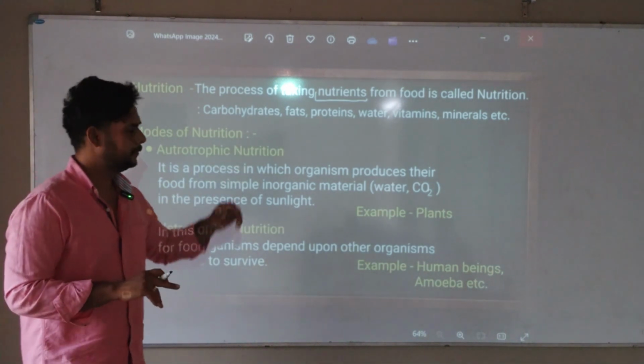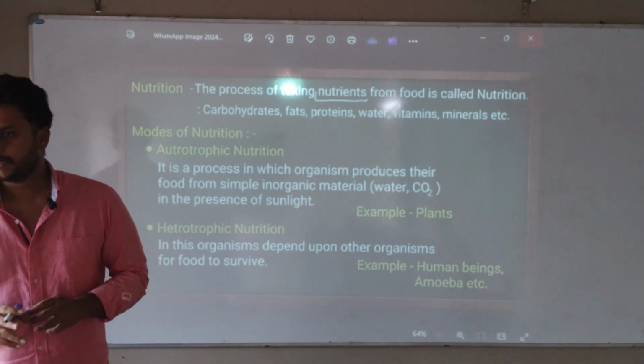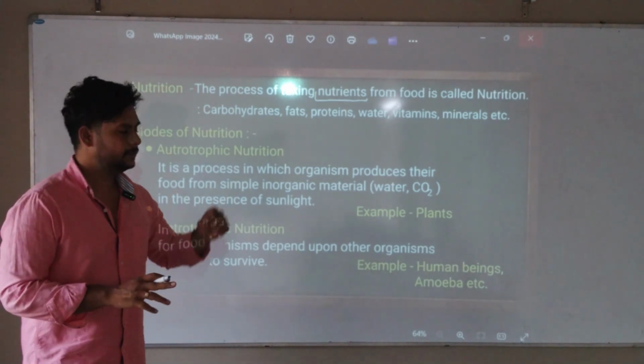Okay, fats. Where do we see fats? Oily substances, whatever you eat, those are fats. Proteins, chicken.